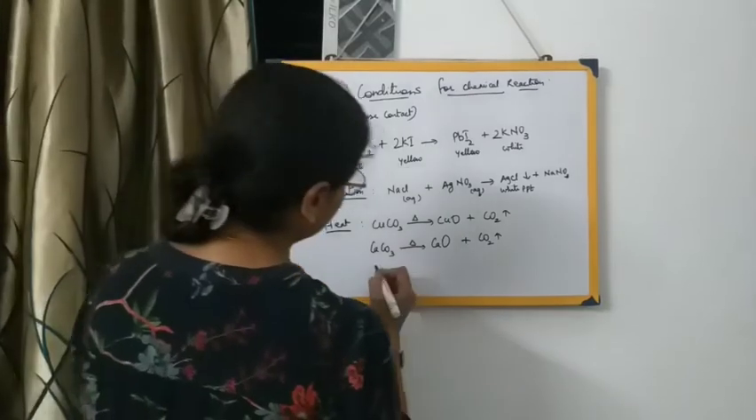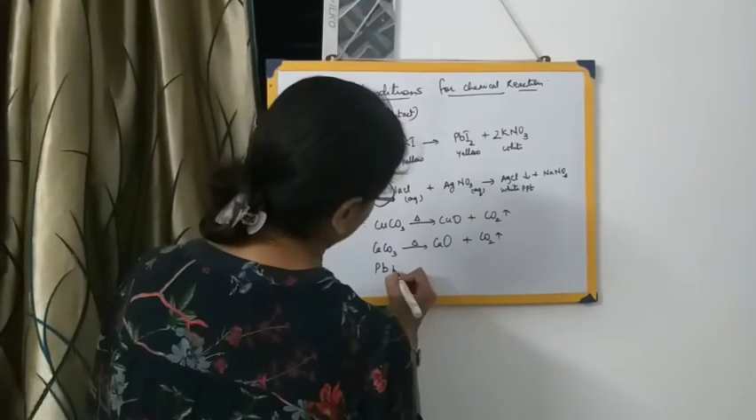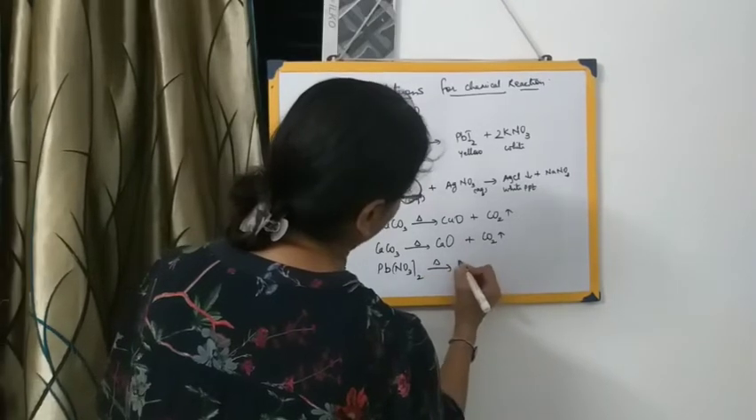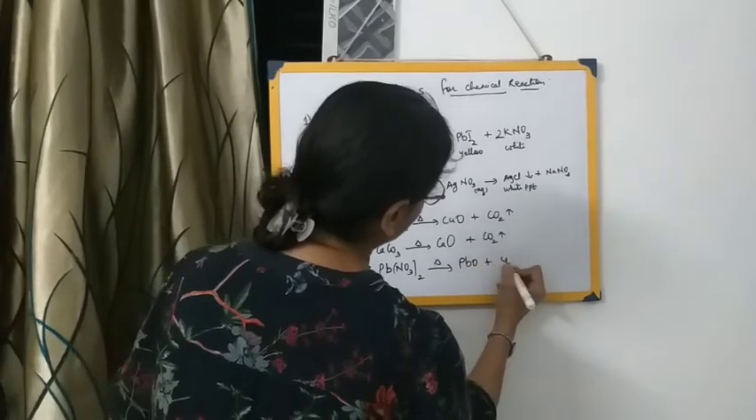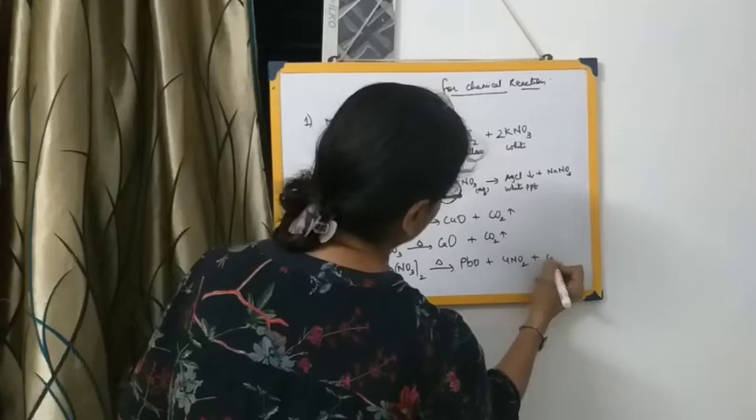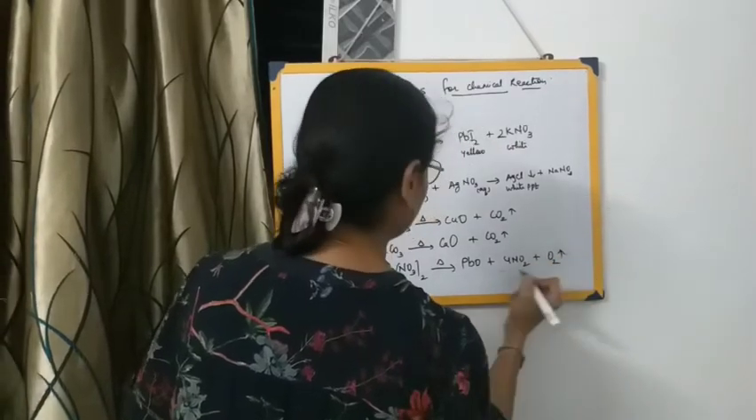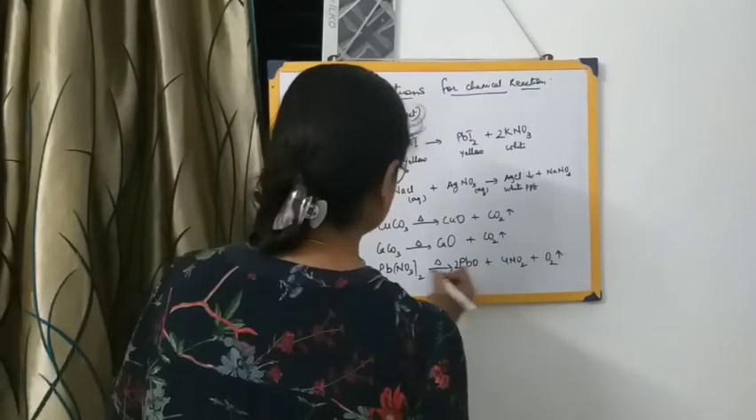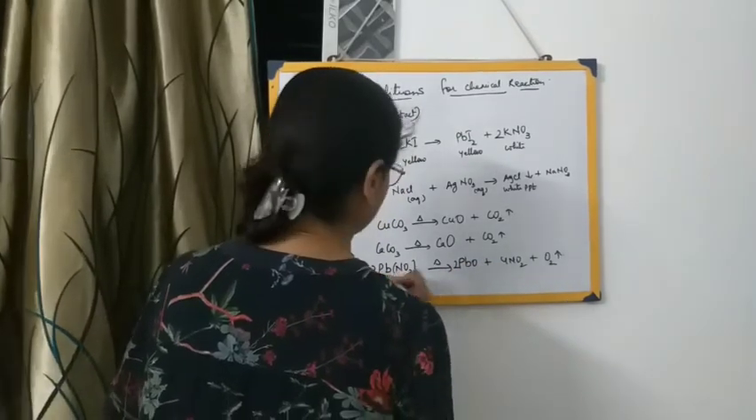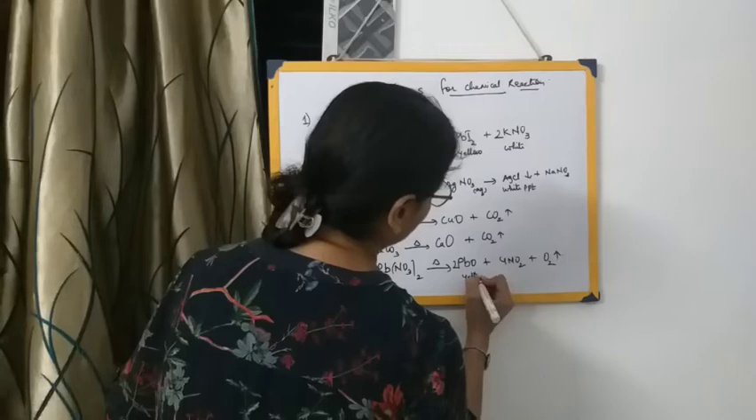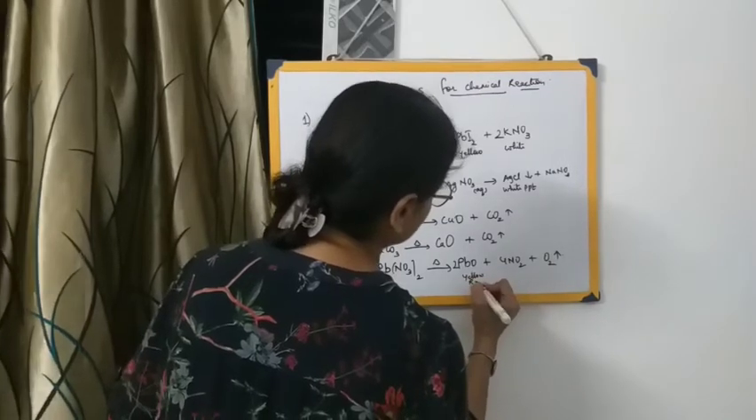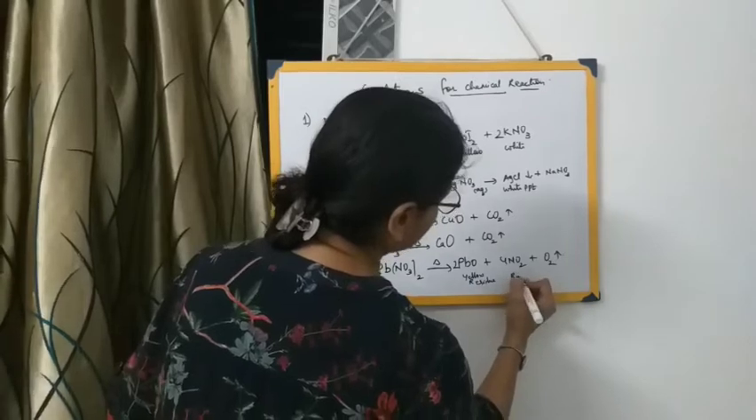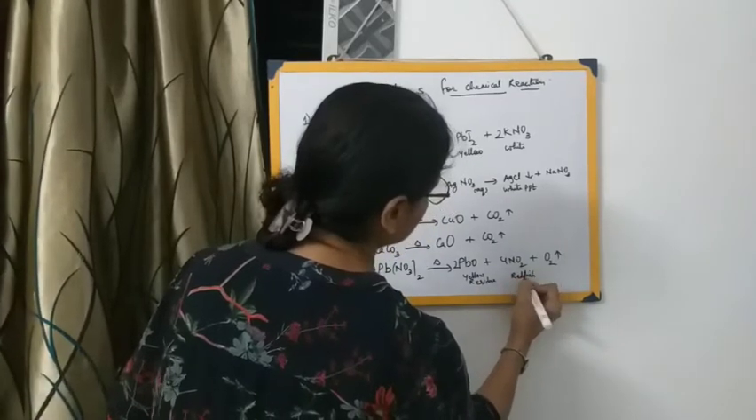That is lead nitrate, Pb(NO3)2. When we heat it, it will form PbO plus 4NO2 plus O2. That is, oxygen gas will be formed over here. So here this will be 2 PbO, so this will also become 2 PbO. Here this PbO is a yellow residue of lead oxide that has been formed. And the gas that has been formed is a reddish brown gas.